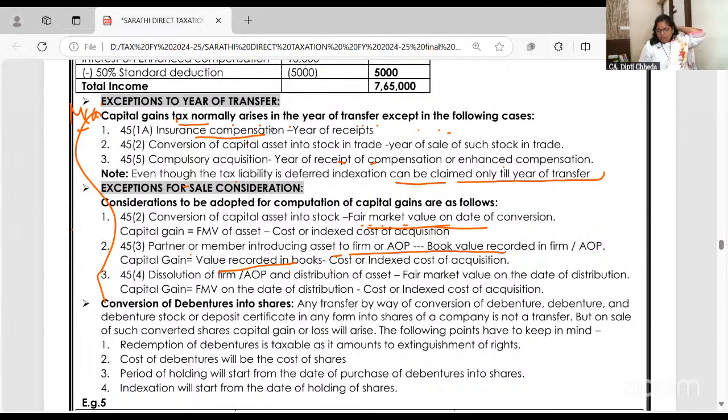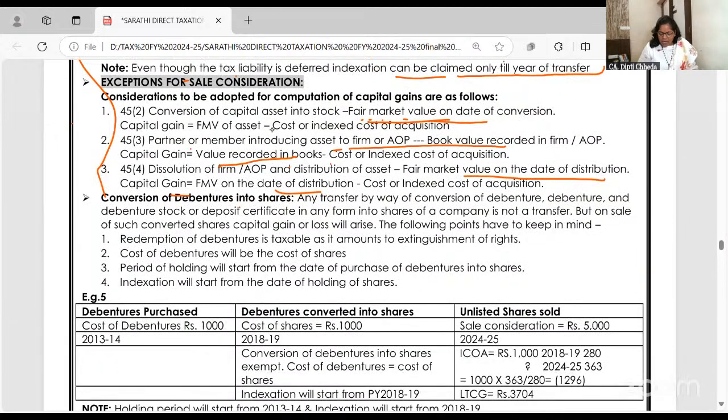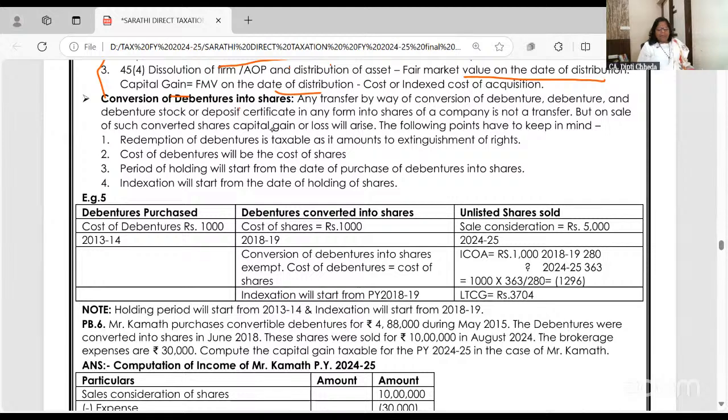Next, dissolution of the firm. Many times when the firm closes, some of the assets are taken over by partners. They are sold to the partner. So the fair market value on the date of distribution will be the sale value. The book value of the furniture is 80,000, but the partner took it for 1 lakh. So for the firm, what's the sale consideration? 1 lakh, right?